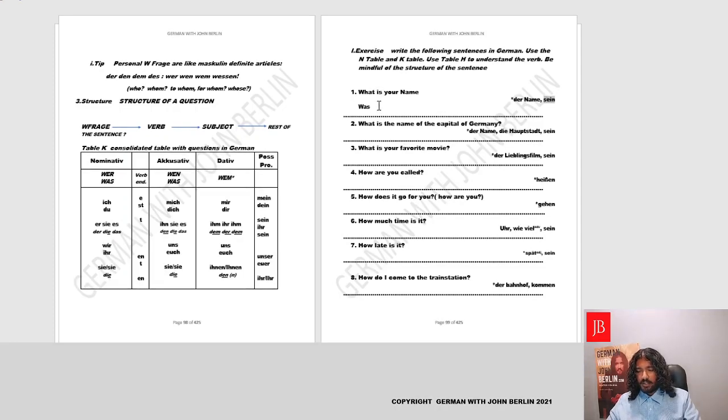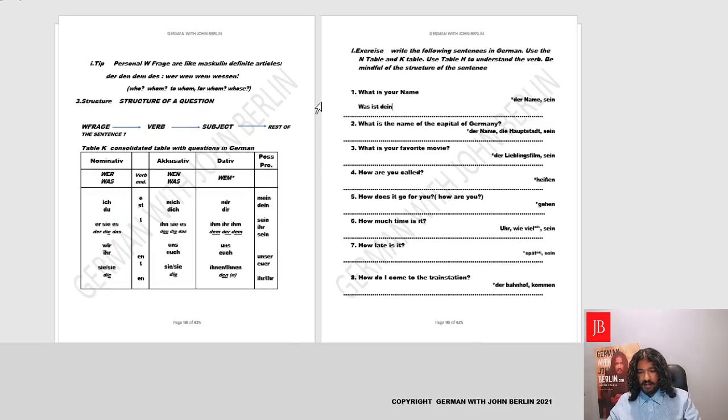So it'll be ich bin, du bist, er, sie, es, ist. So was ist. Now we'll say your. Perfect. So basically, what is your name? Yes, this is nominative. So we'll say name is der Name. We'll go to masculine, der, and we need to say your. Let's say you're saying it to a friend. That means saying it to someone. Du, you'll say dein. Yeah, so you'll write here dein.